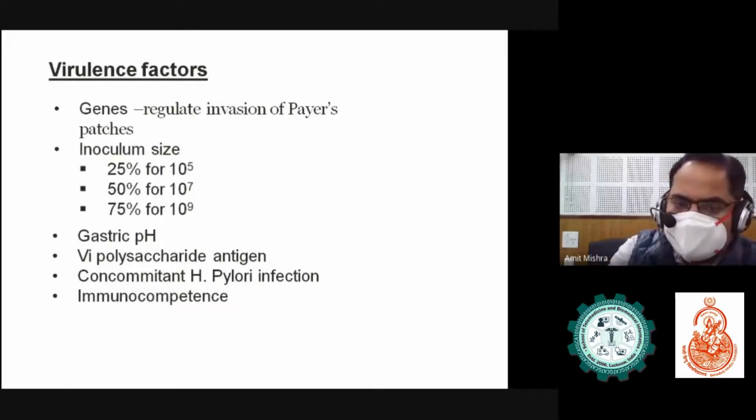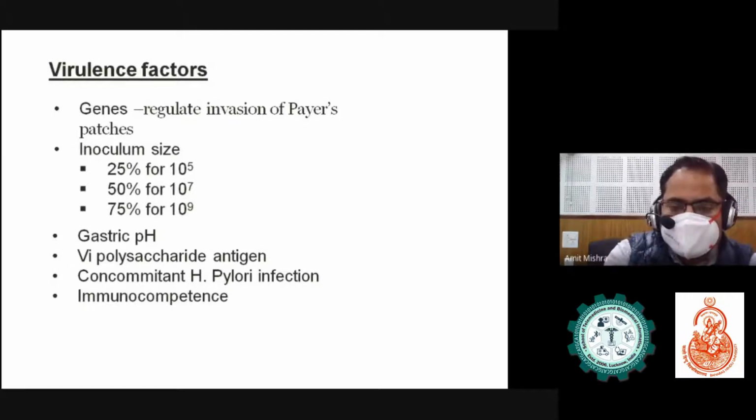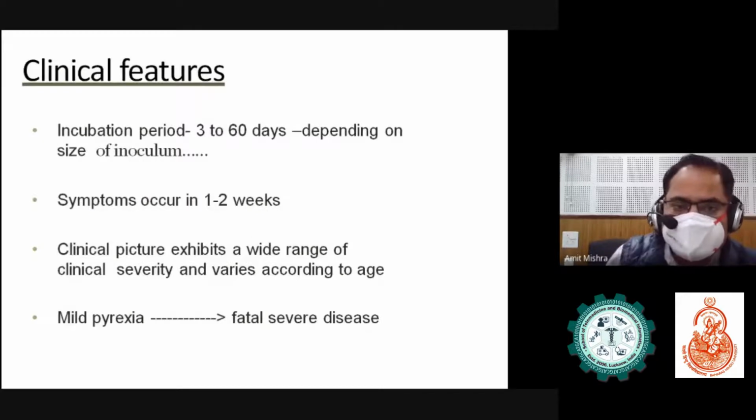It depends on the gastric pH. If the pH is higher, with no secretion of acid, as in achlorhydria, the patient is more prone to this. Other factors are Vi polysaccharide antigens, H. pylori infection, because H. pylori is responsible for achlorhydria, and immunocompetence. A patient suffering from any immunocompromising disease is more prone. Now we'll discuss the clinical features.